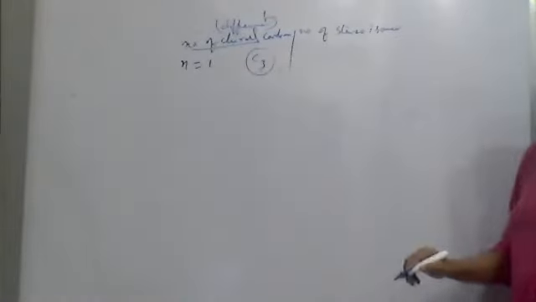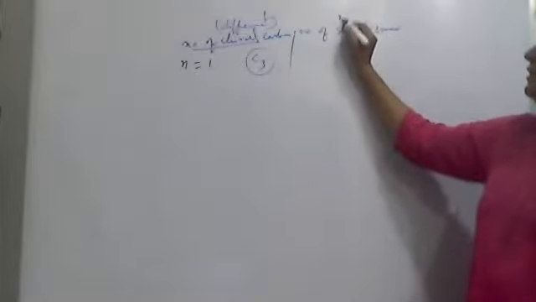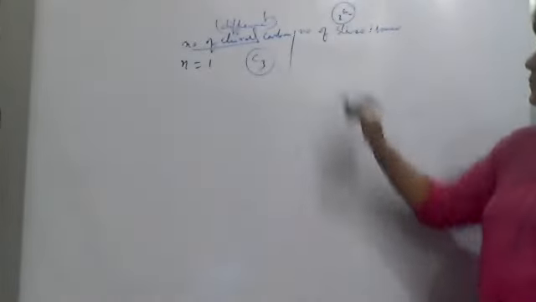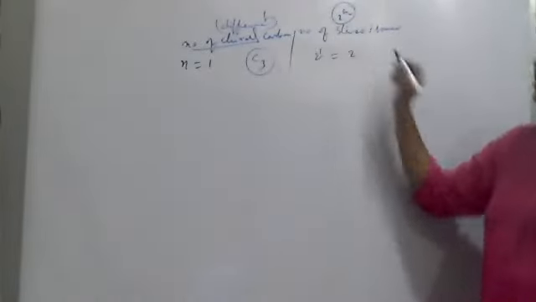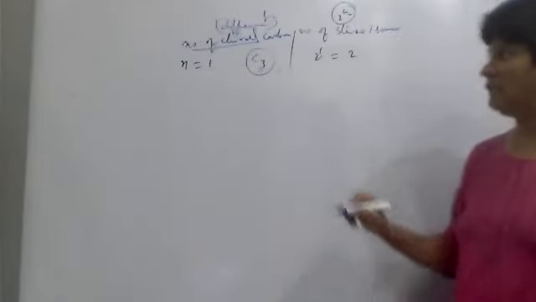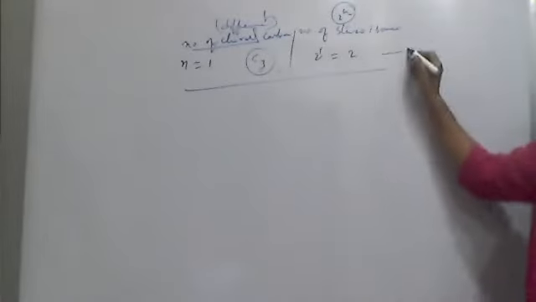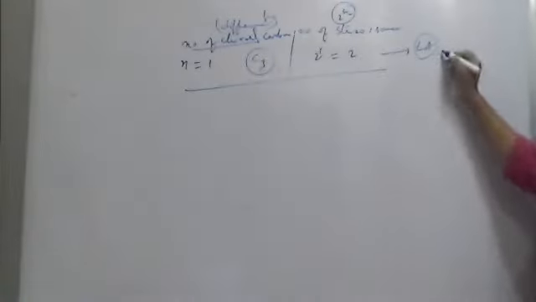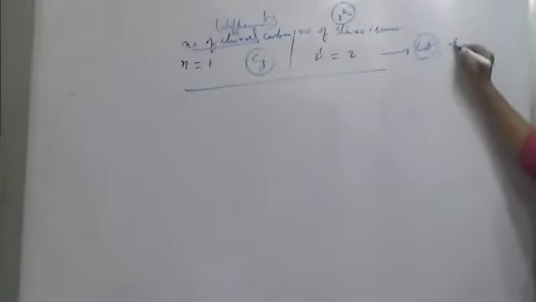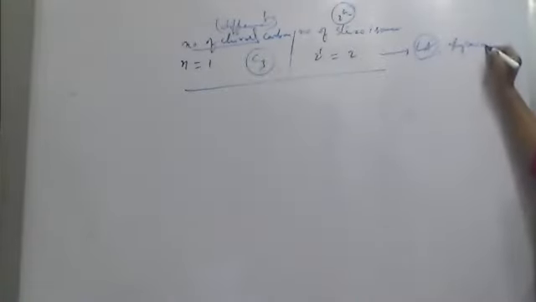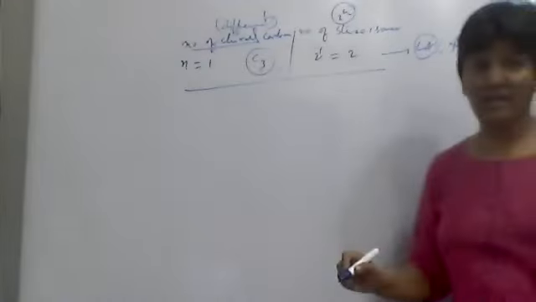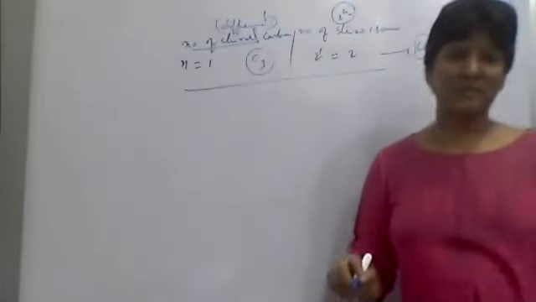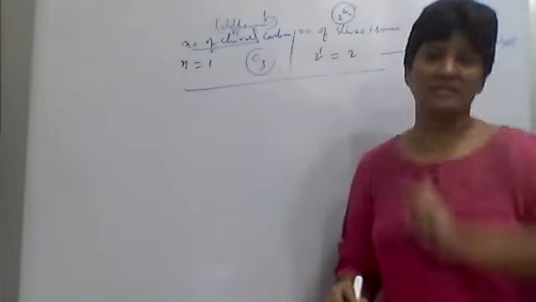Okay, so here the formula is what? 2 to the power n. So how many isomers are possible? 2 to the power 1 means 2 isomers. One is dextro, the other is levo. So for this you can take lactic acid, glyceraldehyde, etc. Alanine, serine, leucine, different types of amino acids you have, except glycine.